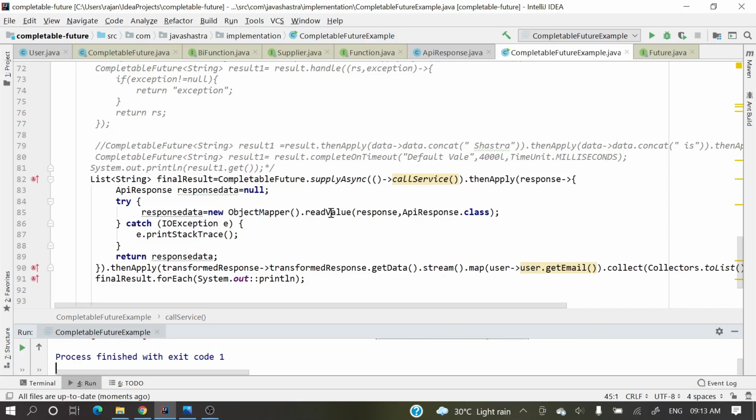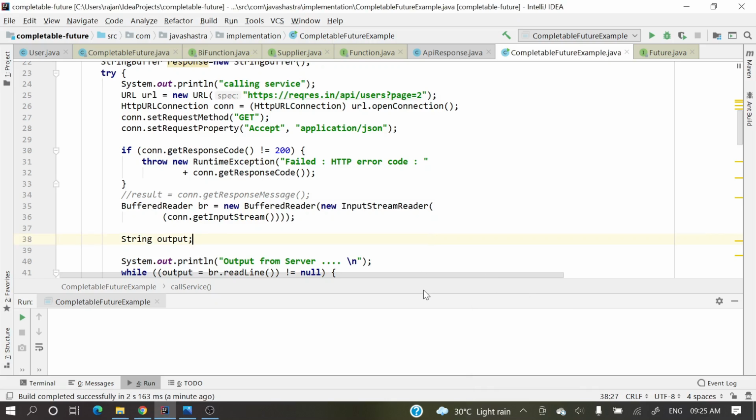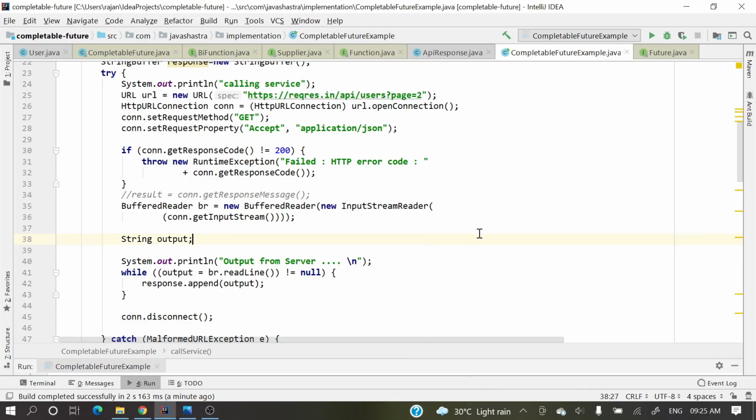Anyway, I have found what the problem was. Here we are reading from connection dot get response message, so it was not returning the actual response. So I have changed the code a little bit.